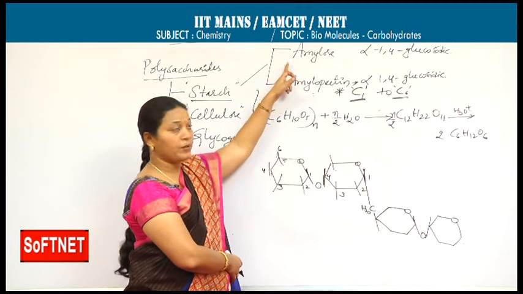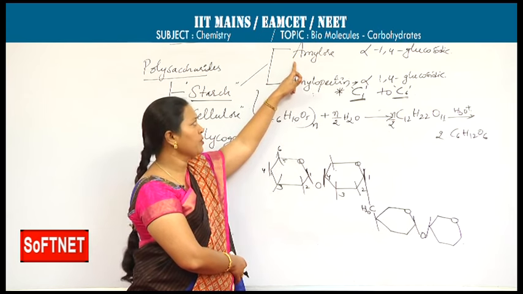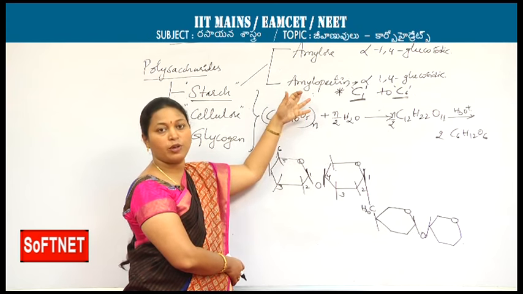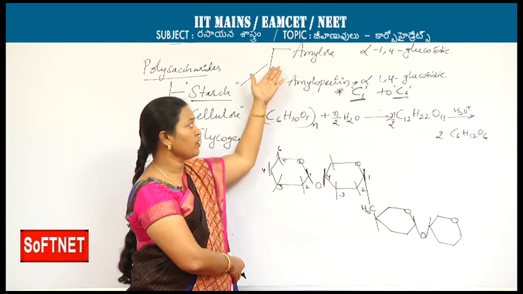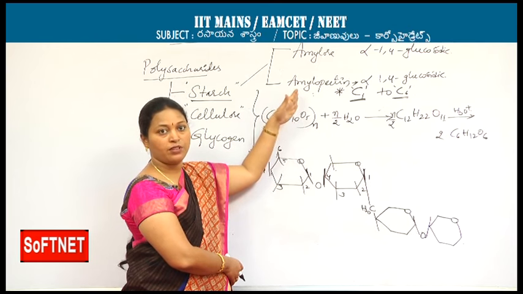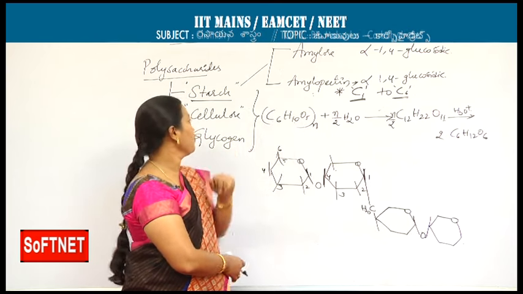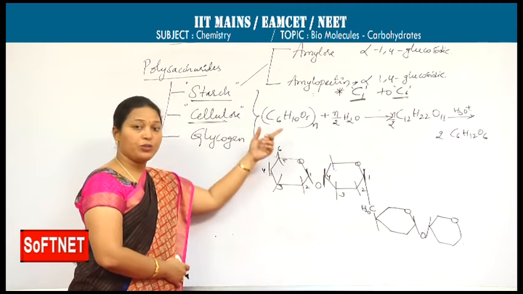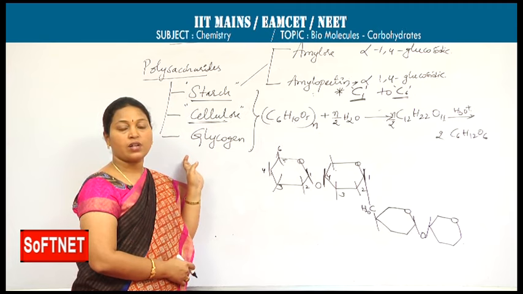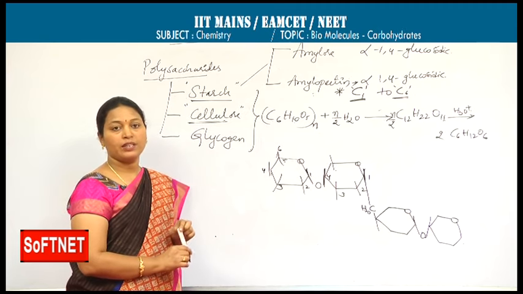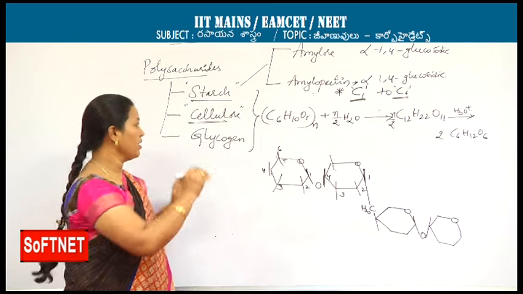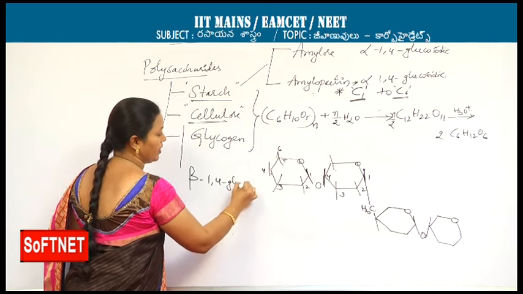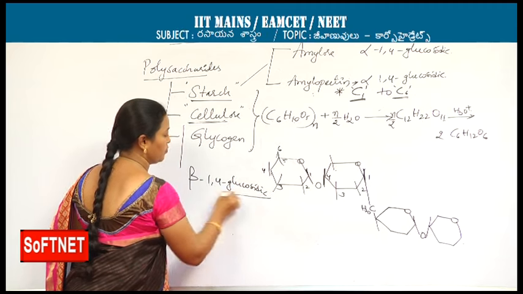In starch, amylose is present at 15 to 20%, and amylopectin at 80 to 85%. Based on the existence, the molecular weight of amylose may be 10,000 to 50,000, while amylopectin has more than 50,000 based on the number of units available. Next, cellulose. It is hydrolyzed to produce glucose, but the monosaccharides in cellulose are beta D glucose units. In between the beta D glucose units there is also one linkage, the beta 1,4 glycosidic linkage or glucosidic linkage.